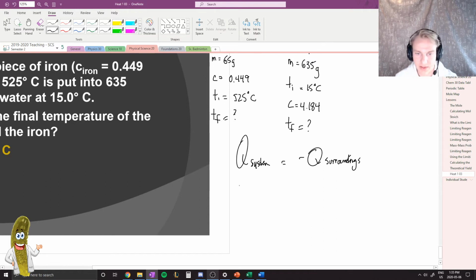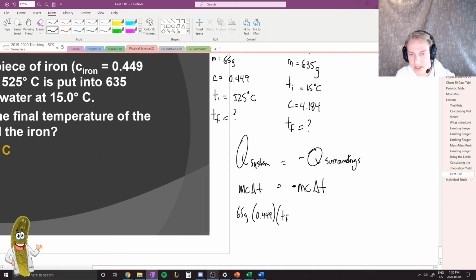And so again, that means that MC delta T will be equal to negative MC delta T. And we can start to plug in some of our values. Our mass of the iron was 65 grams. The value for C was 0.449. The temperature, so we're going to plug in TF minus temperature initial, was 525. And we know that that should be equal to our mass, negative 635.